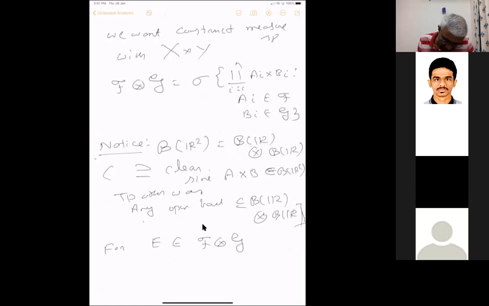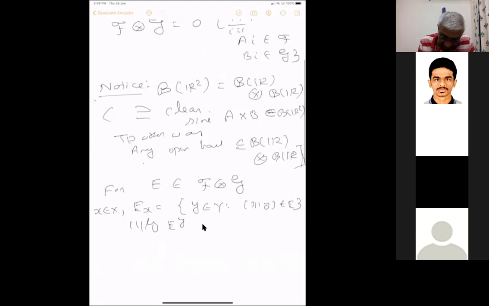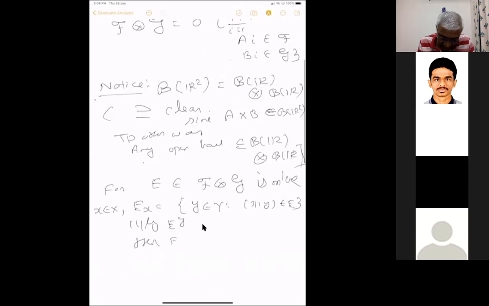You take any such E, then we consider E_x, equal to all those y in Y such that (x,y) is in E. Similarly E_y for y in Y. We defined these things and we proved that if E is measurable, then the corresponding sections E_x and E_y are measurable.